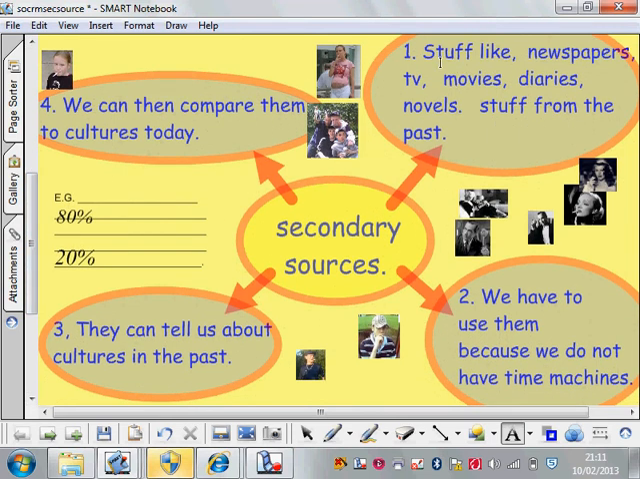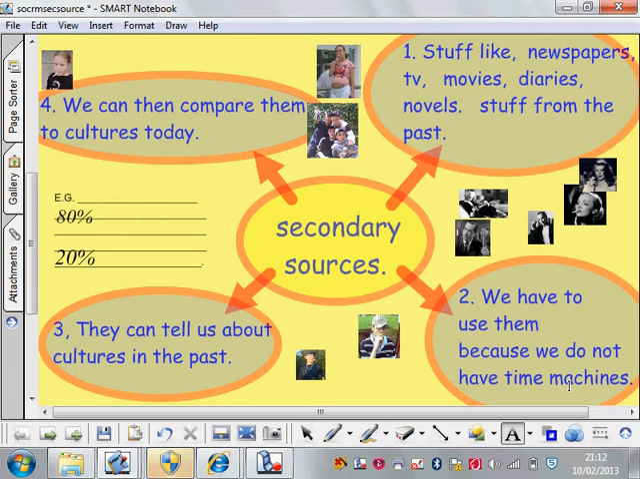Secondary sources, we mean stuff like newspapers, TV shows, movies, diaries, novels, stuff from the past. Newspapers 100 years ago, TV shows of 50 years ago, old movies, people's diaries, books they wrote, anything. That's what we mean here by secondary sources. We have to use them because we do not have time machines. If we had time machines, it would be simple.